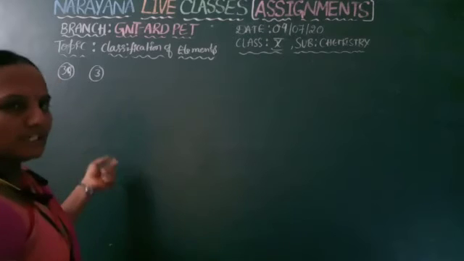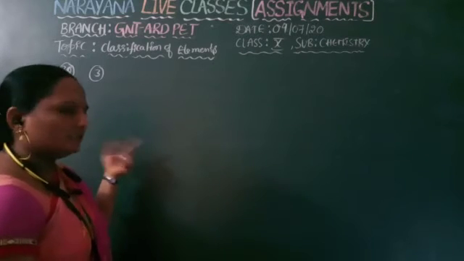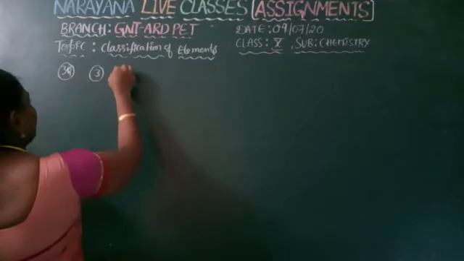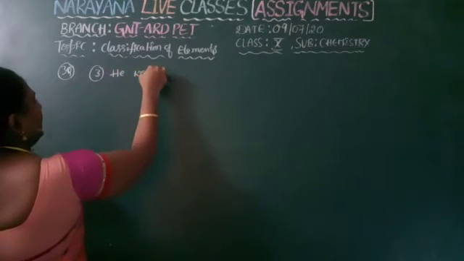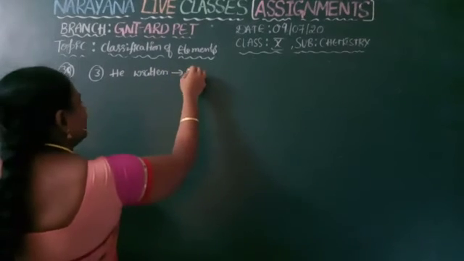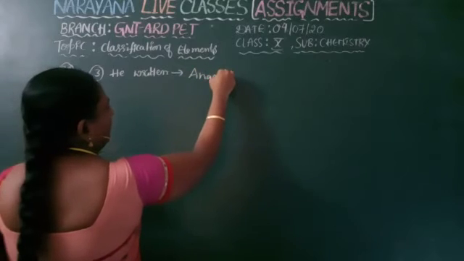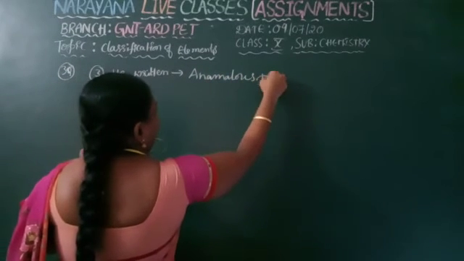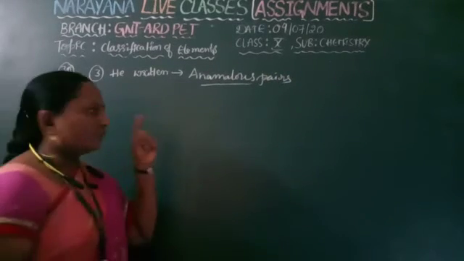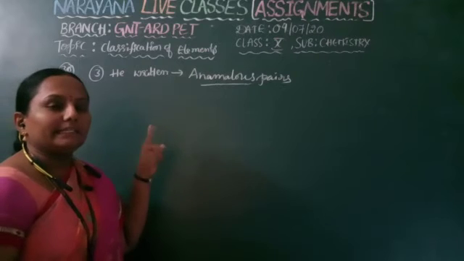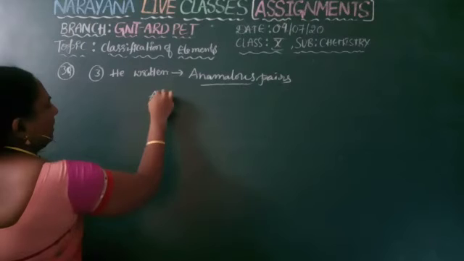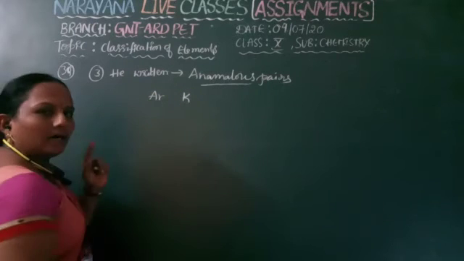Next salient feature: first one is grouping elements into tabular form, groups and periods. Second, he gave exact blank spaces. Third, he kept the exact places for anomalous pairs without changing them. Anomalous pairs means, according to his law, elements should be arranged in the increasing order of atomic weights. But some elements like argon and potassium,